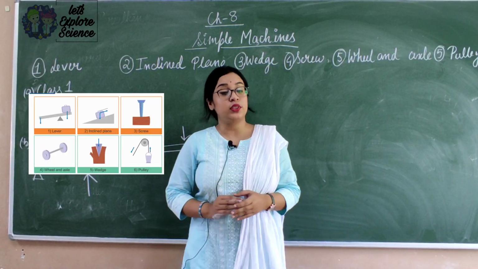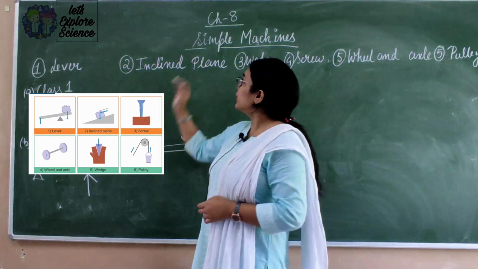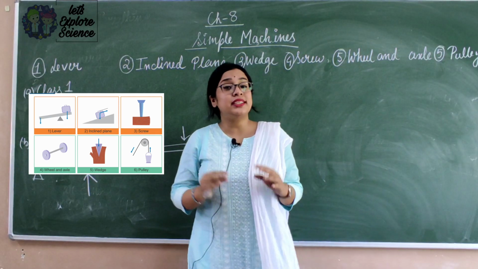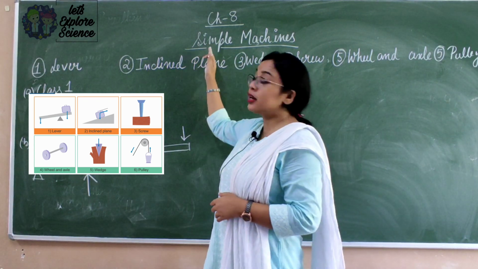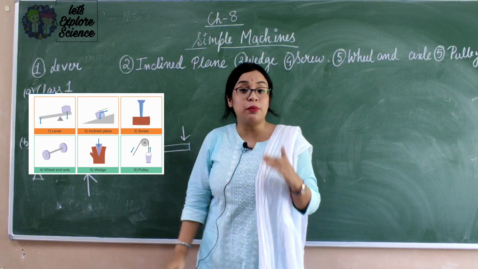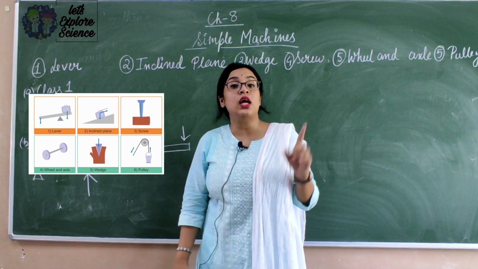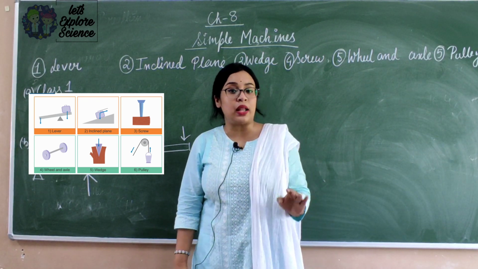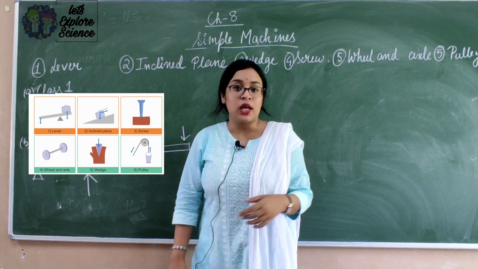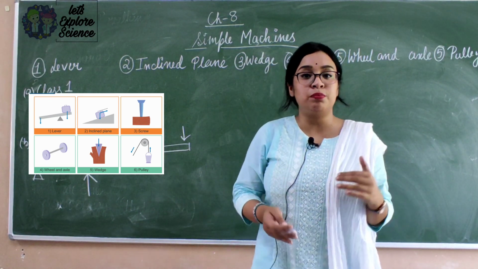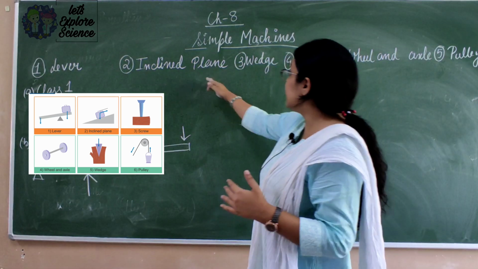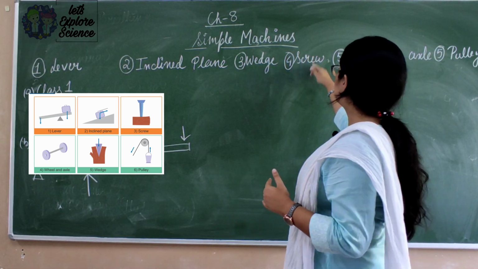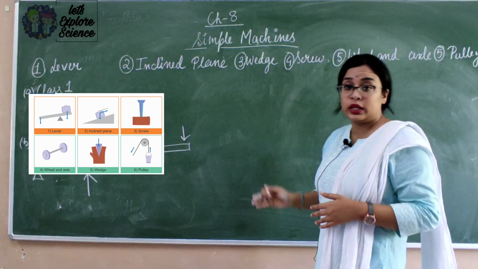Now we will know about simple machines. So what is a machine? A machine is anything that makes human work easier. When we add the word simple, in case of a simple machine, simple means when a single force is applied to lift a load. There are different types of simple machines such as lever, inclined plane, wedge, screw, wheel and axle, and pulley.